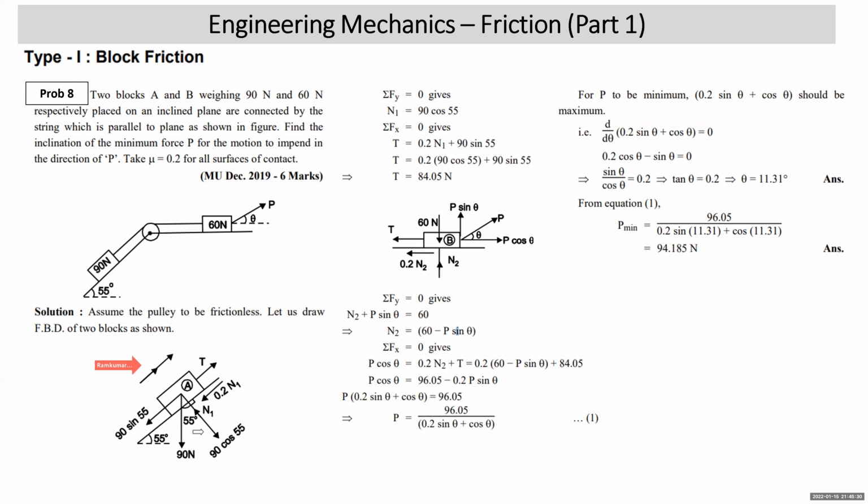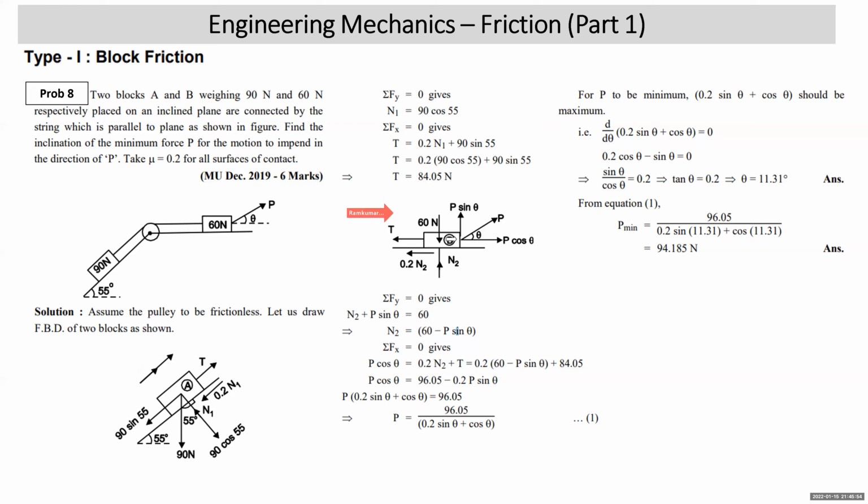Sigma Fy is equal to 0, N1 is 90 cos 55. Sigma Fx is equal to 0, T is equal to 0.2 N1 plus 90 sin 55. So here N1 value substituted, you get the value of T as 84.0. As the two blocks are connected by this string, which is taken around the frictionless pulley, tension in the string on the two sides will be equal.